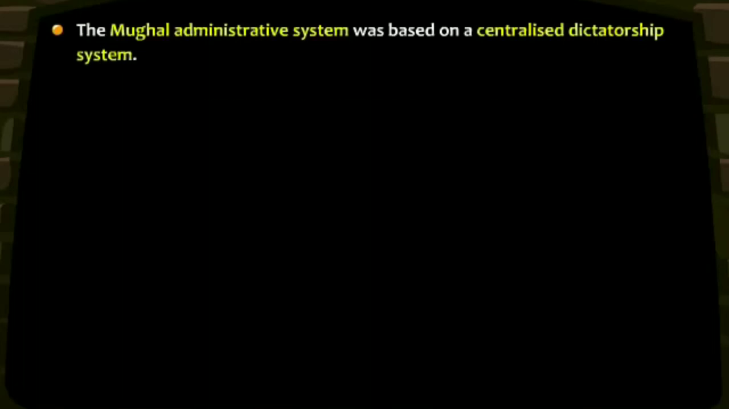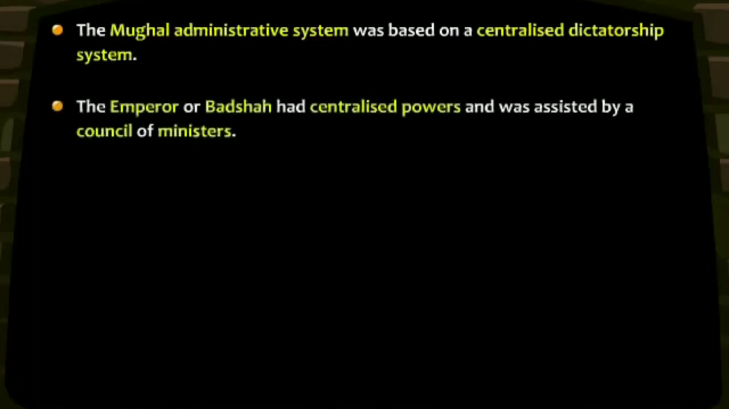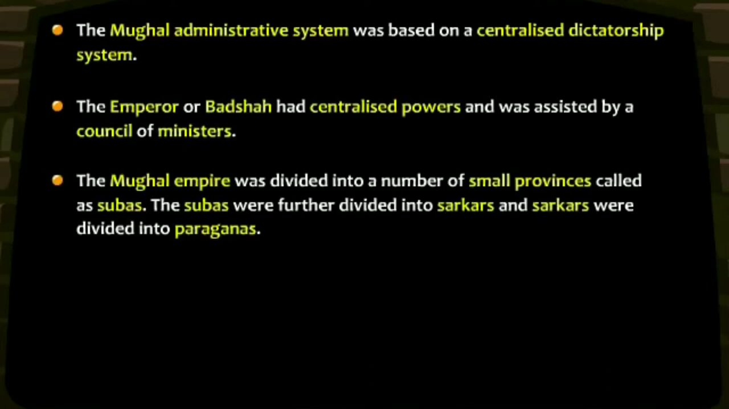Let us now recap all the important points that we have covered in this module on Mughal administration.